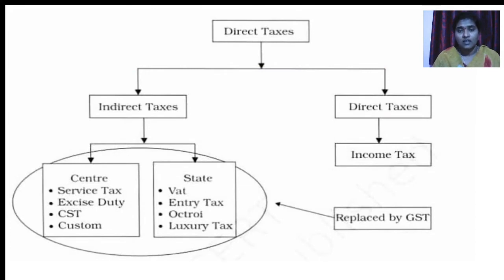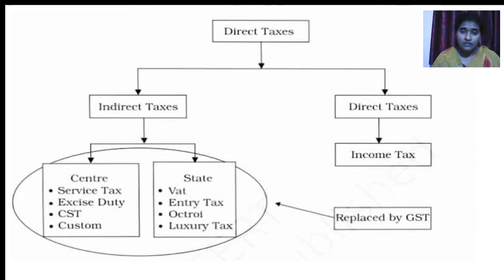Taxes are to be classified into two categories, indirect tax and direct tax. So indirect taxes are the taxes which are to be paid by the consumers. There are two levels, central government or state government. These taxes are to be paid by the consumers only.